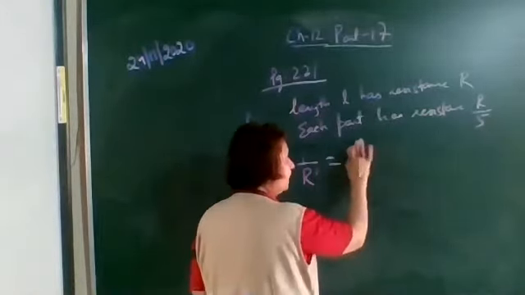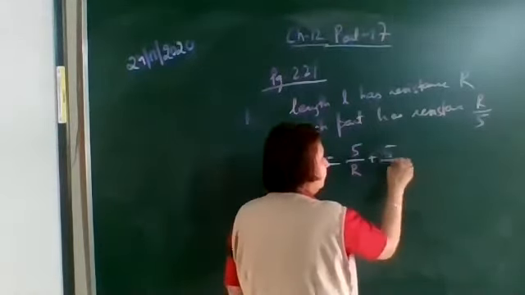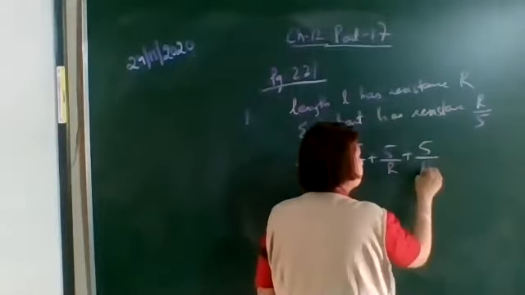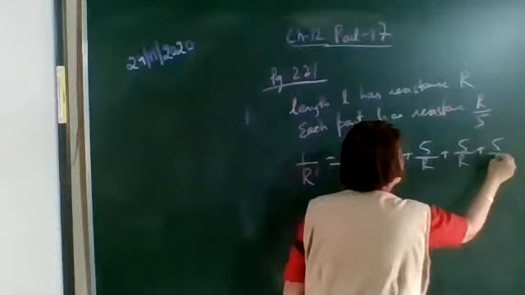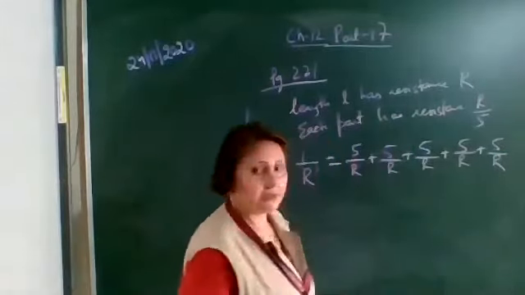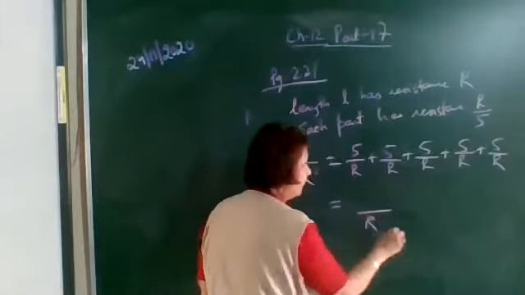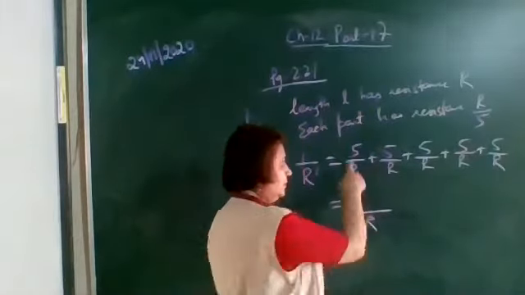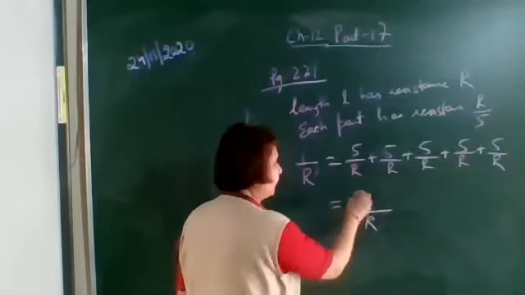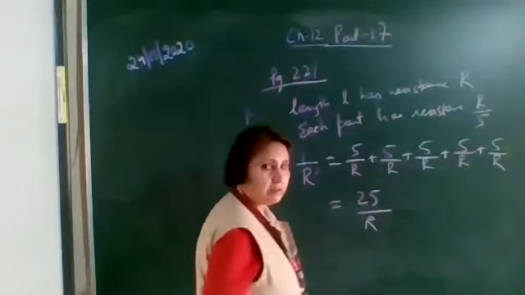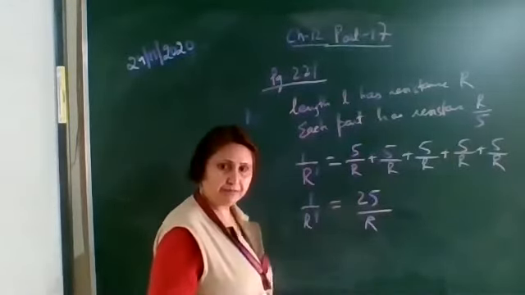So 1 upon R by 5 can be written as 5 by R, 5 times. Now how to solve it? Take the LCM. The numerator is 5 plus 5 plus 5, 5 times. So how much is it? 25. So 1 upon R dash is 25 by R.